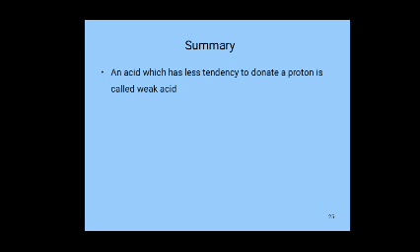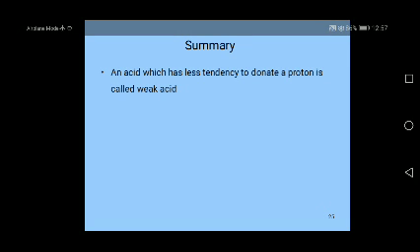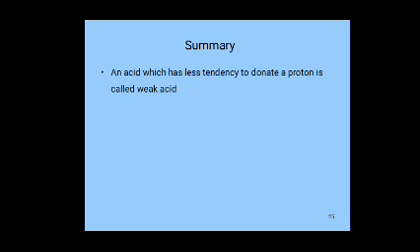Summary: an acid which has less tendency to donate a proton is called a weak acid. Acids with less tendency to donate a proton are called weak acids. Weak acids, for example, are CH3COOH, HCOOH, H2CO3, HCN, and so on.